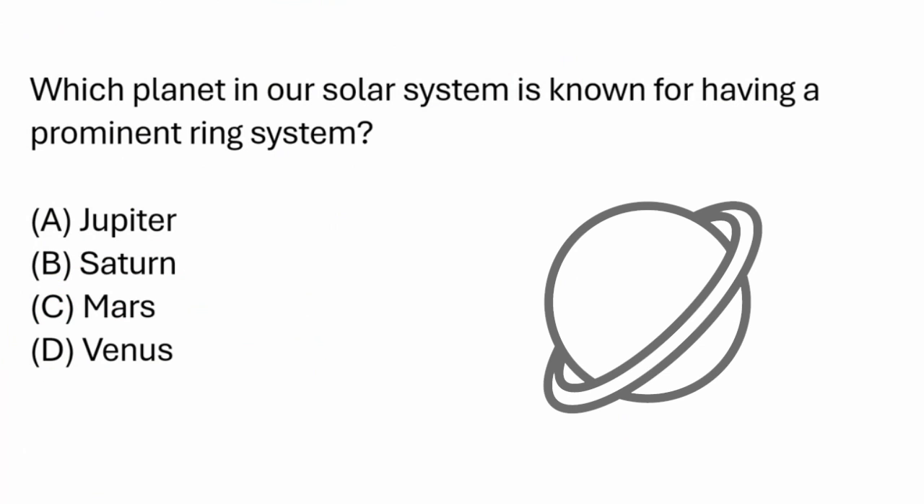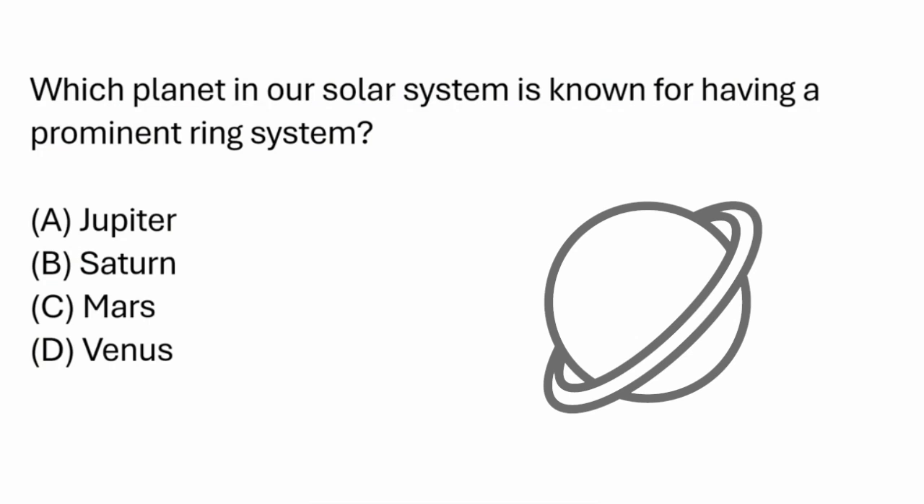The next problem asks, which planet in our solar system is known for having a prominent ring system? Jupiter, Saturn, Mars, or Venus? This question assumes that we know what a ring system is, or at least what it looks like, so we better make sure we do.